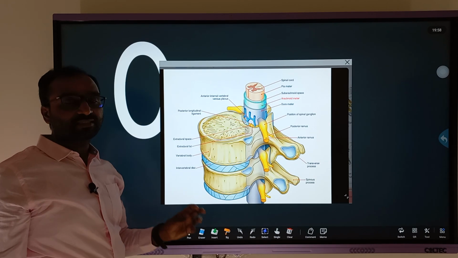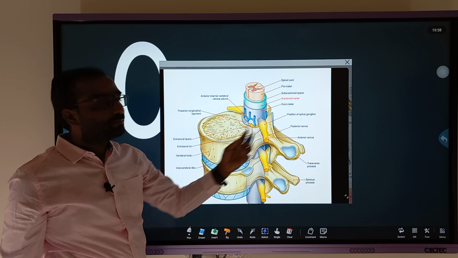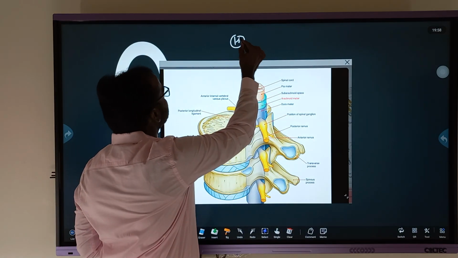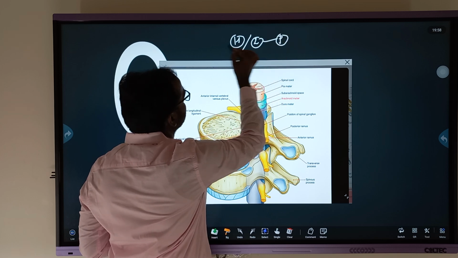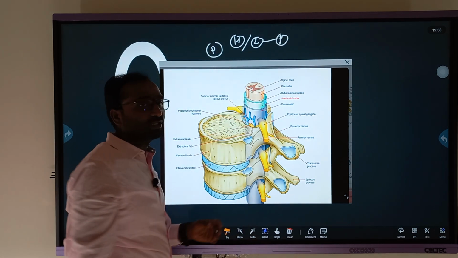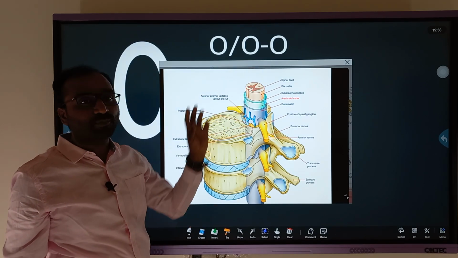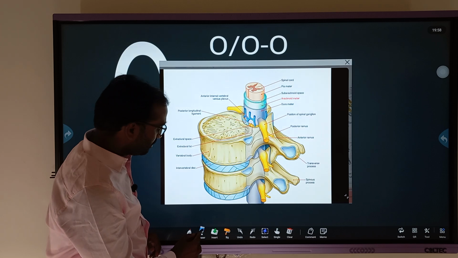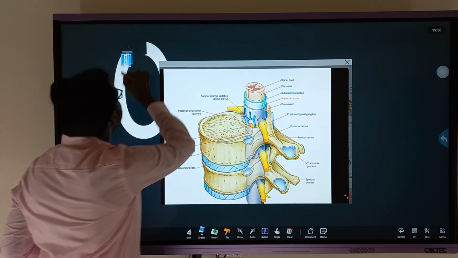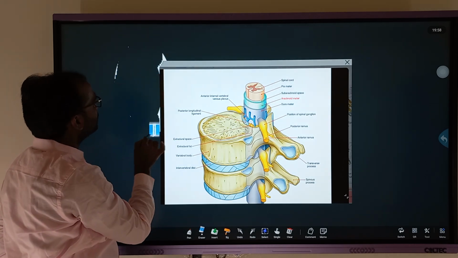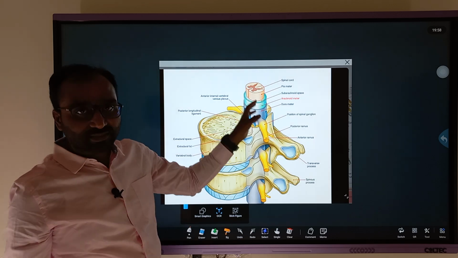Whenever we are discussing the protective layer, we can recall the protective layers of the heart and lungs also. Here pleura, here pericardium, but both start with P only. Again there is a little confusion. P for pulmonary, P for pleura, then P for pulmonologist. Here these are the meninges which cover the brain and spinal cord. I hope it's clear.